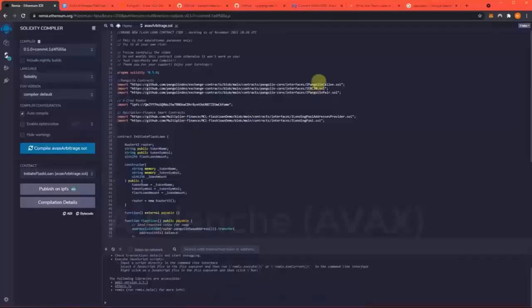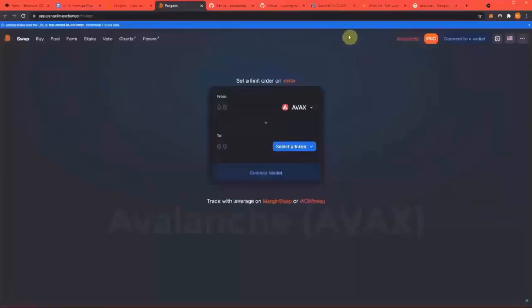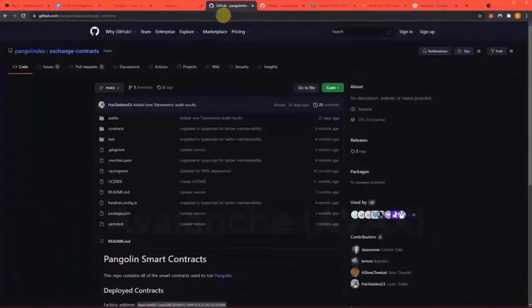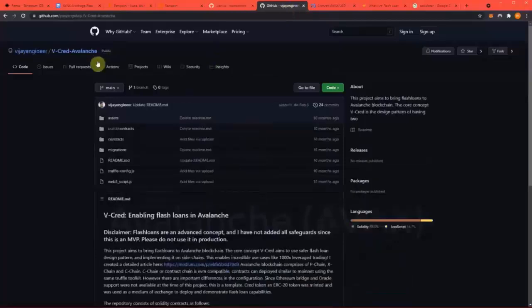Now what this is doing is we're using the Penguin DEX, which if you're unfamiliar with it, this DEX right here works on Avalanche, and we are using its smart contracts. We're also using vCred Avalanche. They're the flash loan providers, so they are providing liquidity for us to trade our generated token back and forth really fast, and that's where the arbitrage opportunity actually comes from.